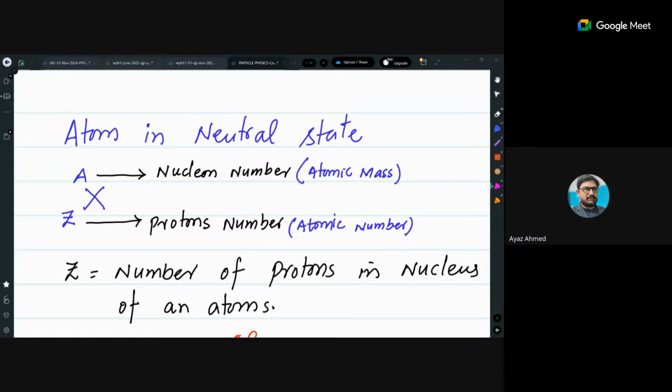Okay, so what I was asking you: do you know that there are two states of the atom? One is the stable state, and the second one is the neutral state. Is it like, in the neutral state there's an equal number of electrons and protons, and in the stable one there's a full shell of electrons?